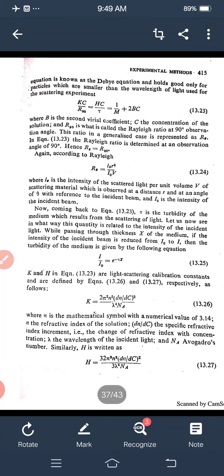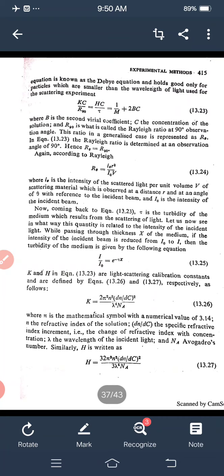K and H in the above equation are light scattering calibration constants, and from both equations, K equals 2 pi square n square (dn upon dc) whole square upon lambda to the fourth NA, where pi is the mathematical symbol with numerical value of 3.14, n is the refractive index of the solution, dn upon dc is the specific refractive index increment, that is the change of the refractive index with concentration, lambda is the wavelength of the incident light, and NA is Avogadro's number.